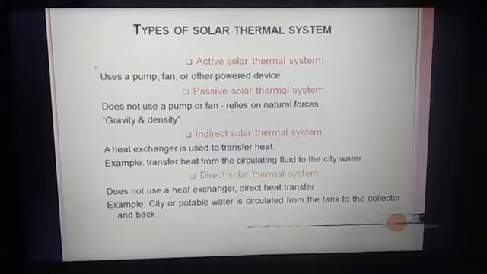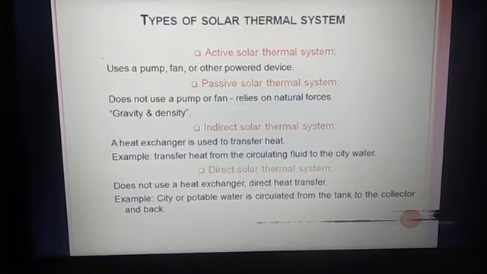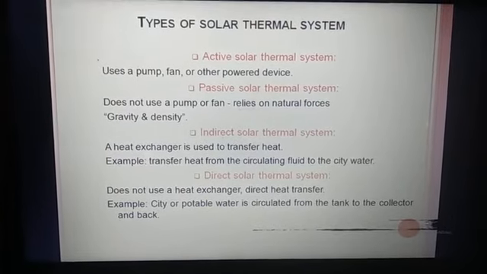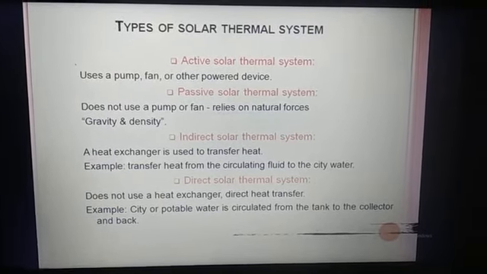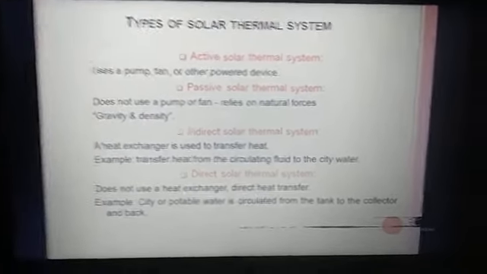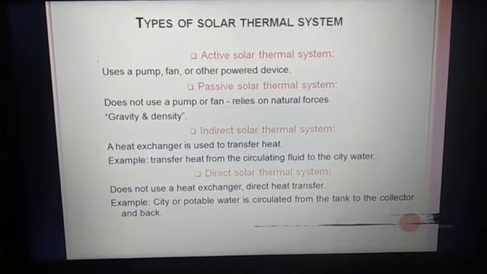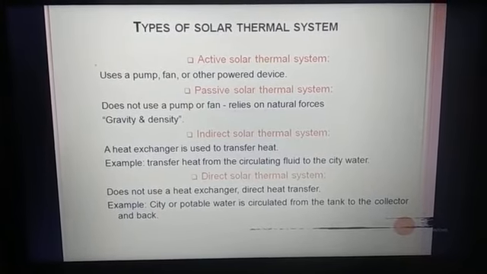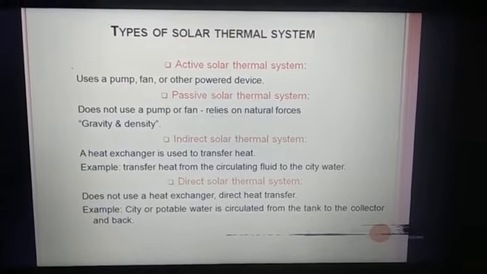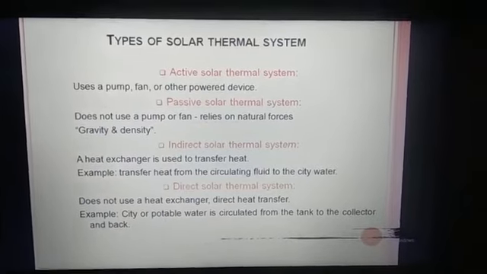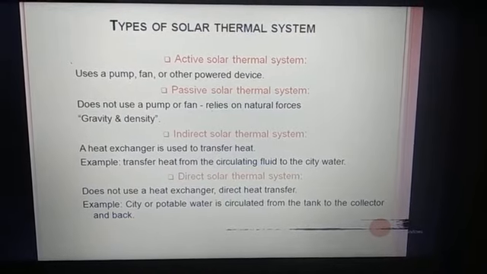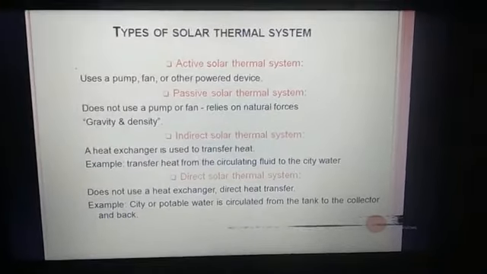Types of solar thermal system. Active solar thermal systems use pumps, fans and other power devices. Passive solar thermal systems do not use a pump or fan, and rely on natural forces, gravity and density. In an indirect solar thermal system, a heat exchanger is used to transfer the heat, for example from the circulating fluid to the city water. The direct solar thermal system does not use a heat exchanger, but transfers heat directly. For example, city or potable water is circulated from the tank to the collector and back.